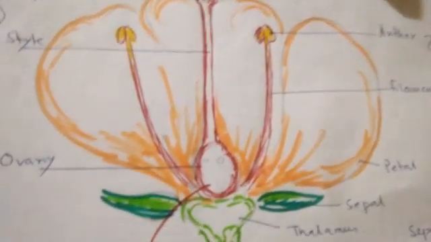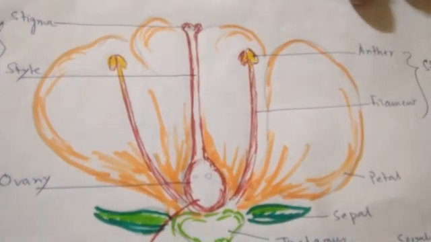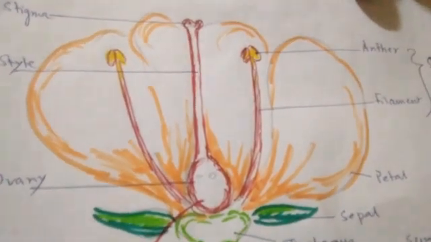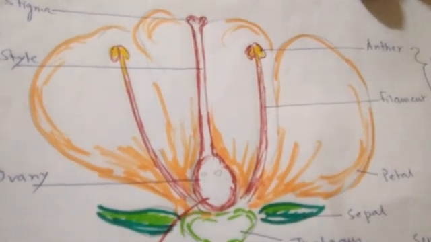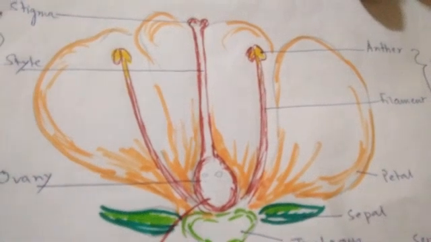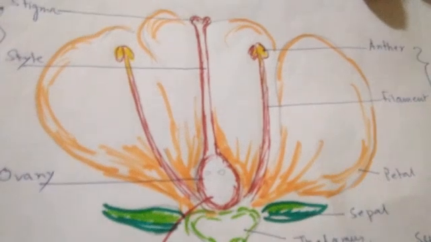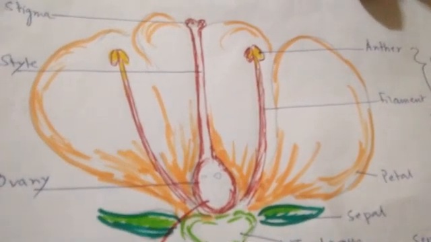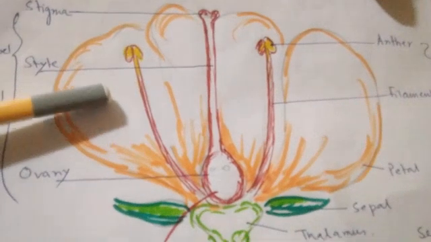Now, why are petals so attractive? Why do they have so many colors? What purpose is served when petals are so attractive and have so many variations? Obviously, petals are so attractive and have so much variation, which helps, first of all, in attracting the insects. Clear?